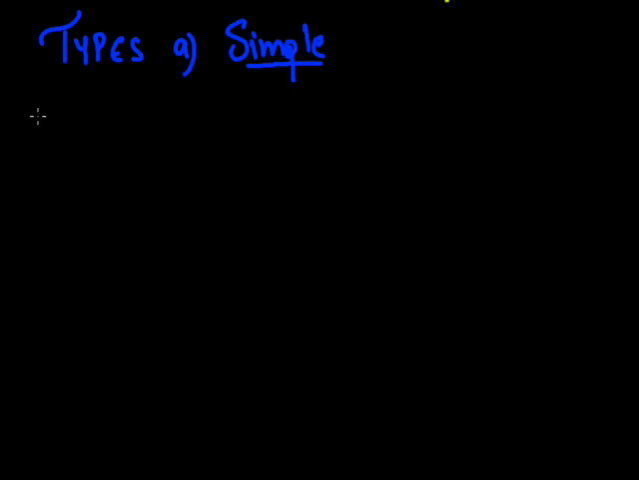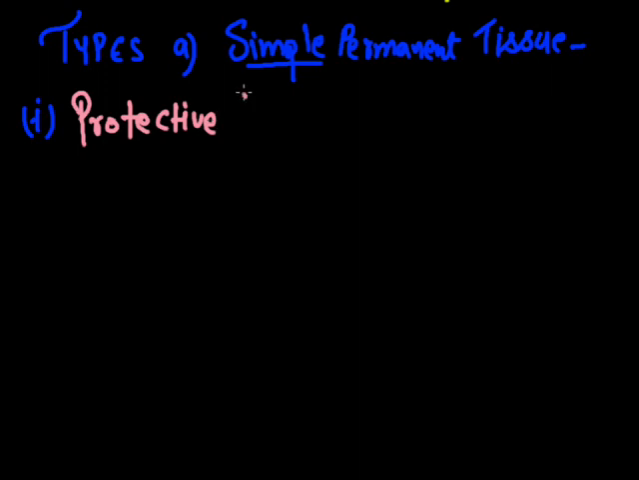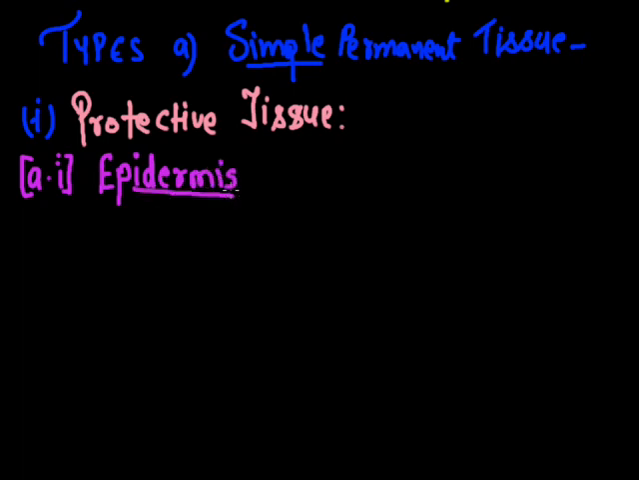First is the protective tissue. It functions in the protection of the plant, and it consists first of the epidermis, which is the one-cell-thick outermost layer of various plant organs such as leaves, flowers, stems as well as roots.